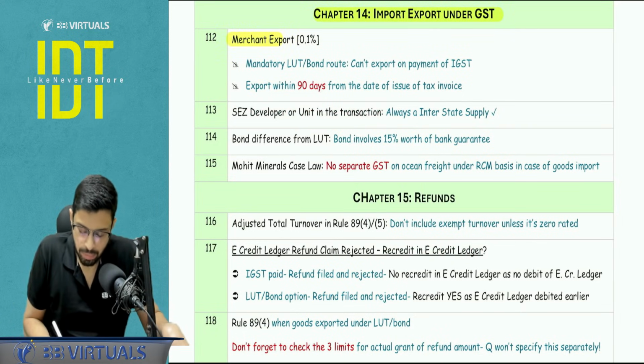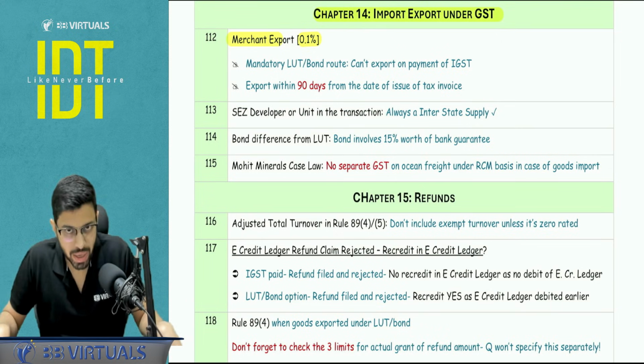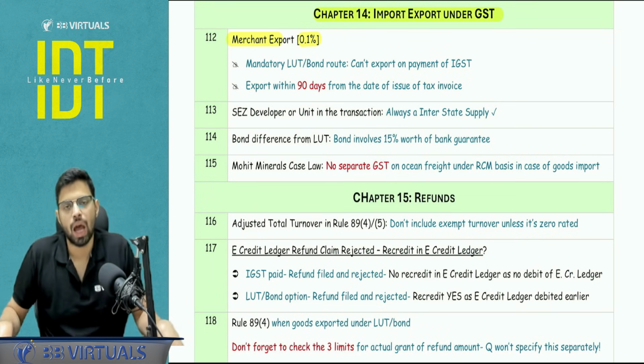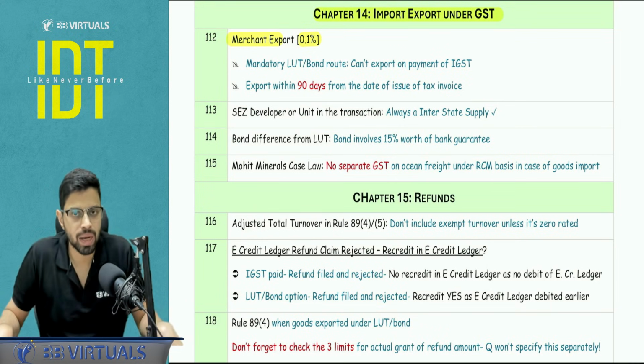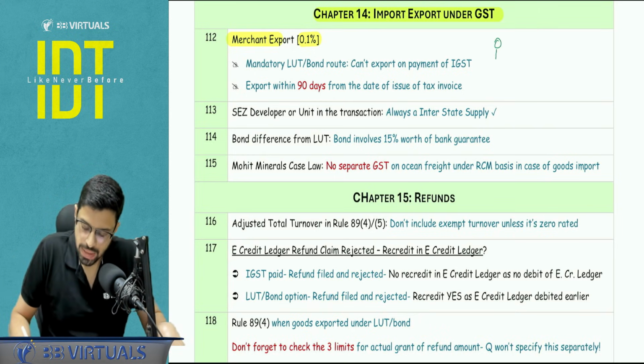Just a point to be noted, merchant export, the rate of GST is 0.1%. This is a beneficial rate. This comes with a set of conditions. Out of the conditions, 2 are very testable. Point number 1, when that merchant exporter, now what is a merchant exporter? This is a manufacturer and seller. He sells it to a merchant exporter and he ultimately exports it.